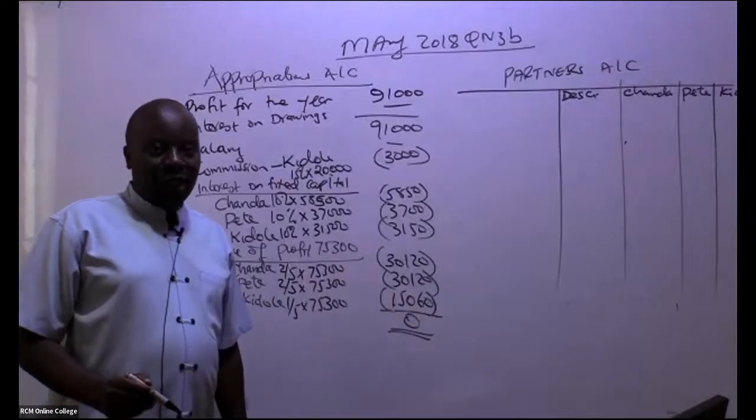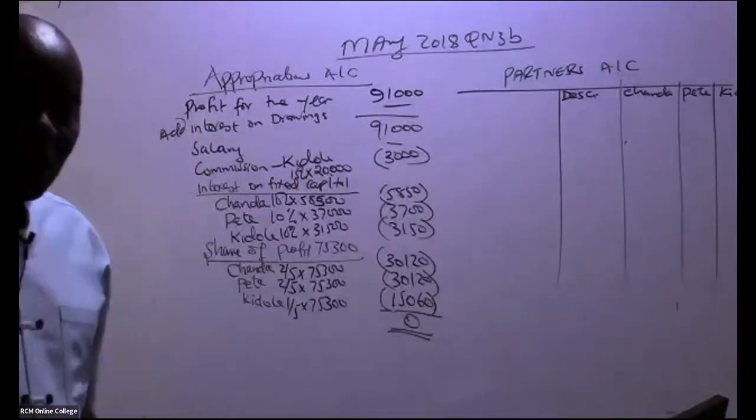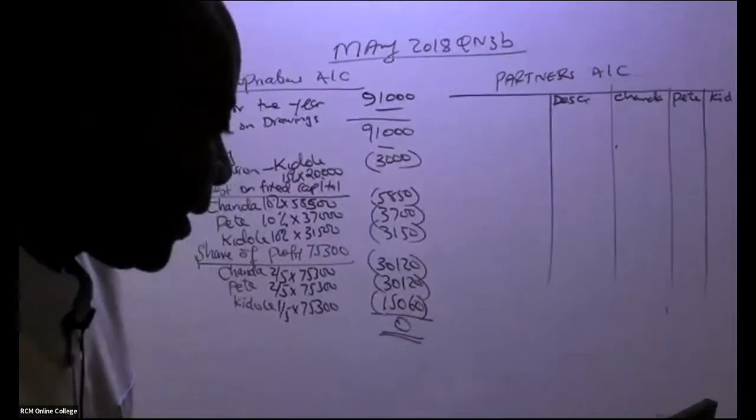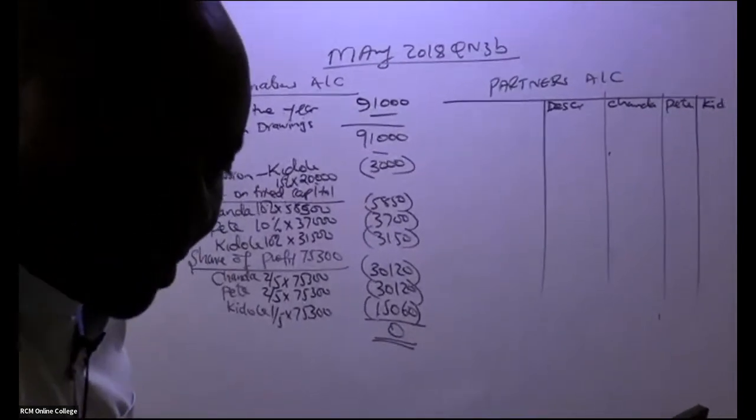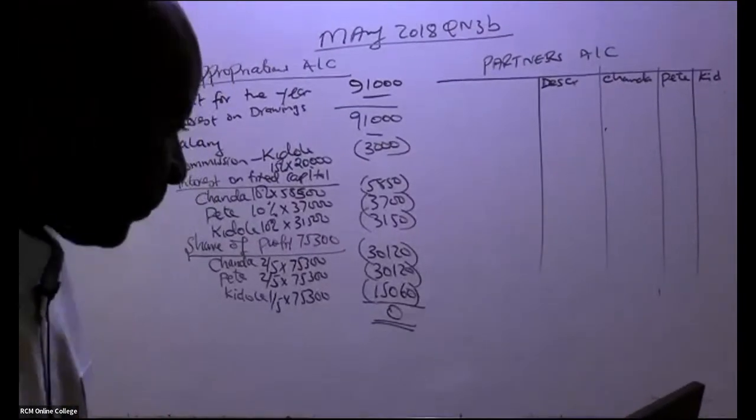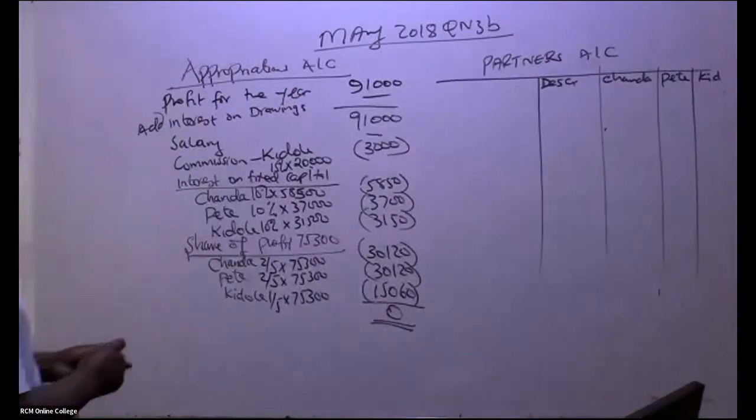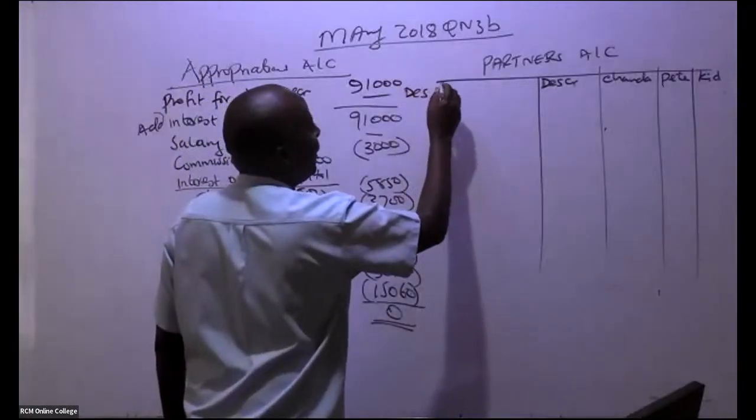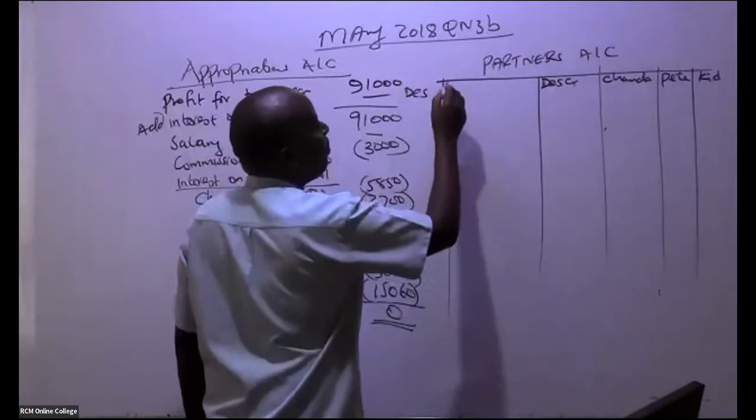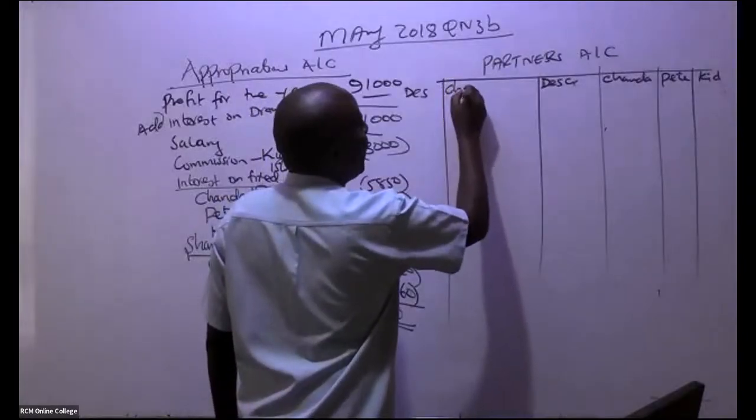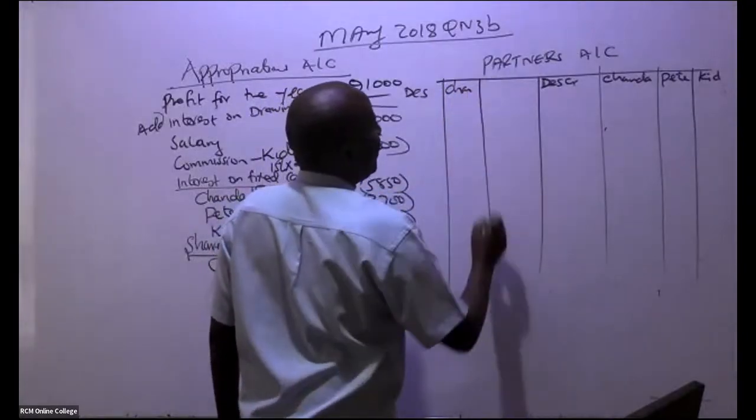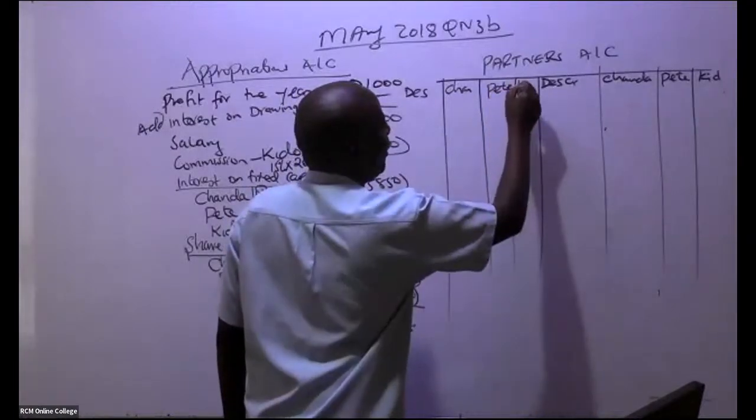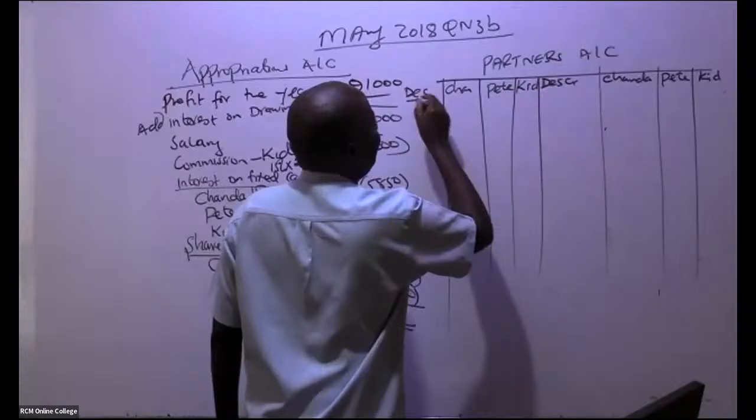I'll change the camera a little bit just to capture the other side. Yeah, that's very good. And then, of course, we have this other side as well. Just for lack of space, I'll write a description. Then we have our partners here, like that.